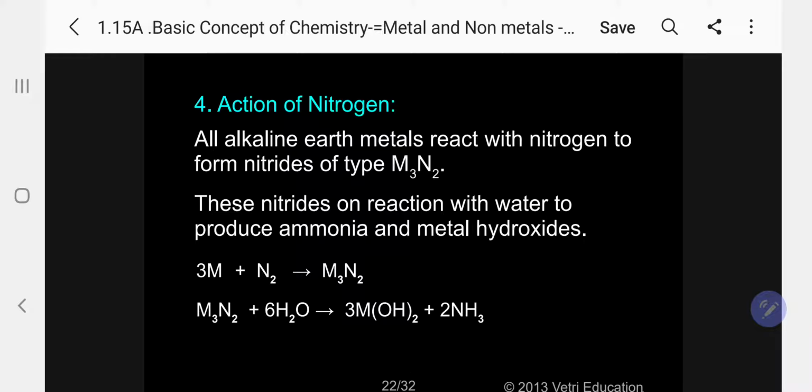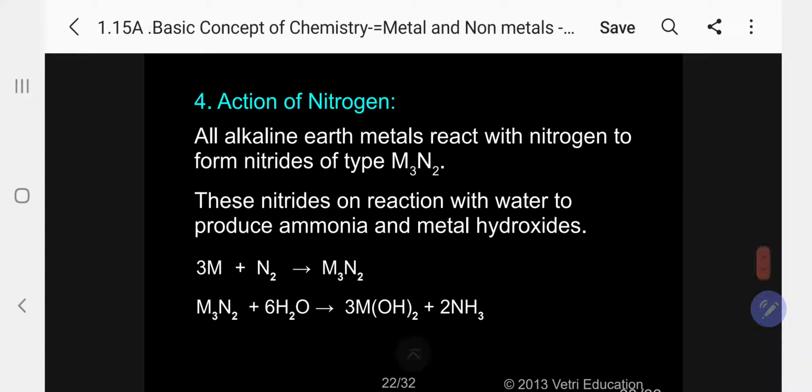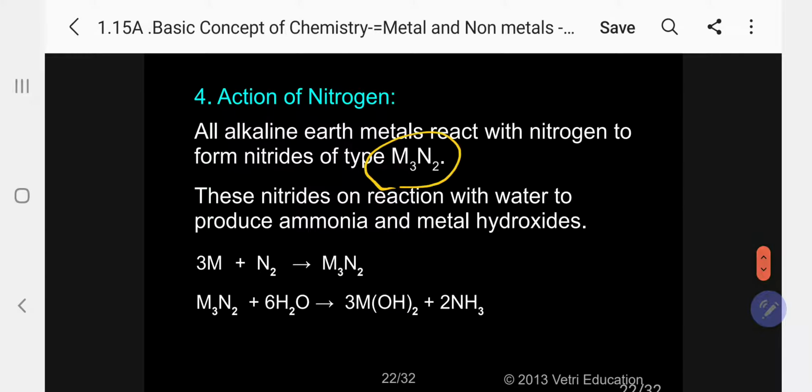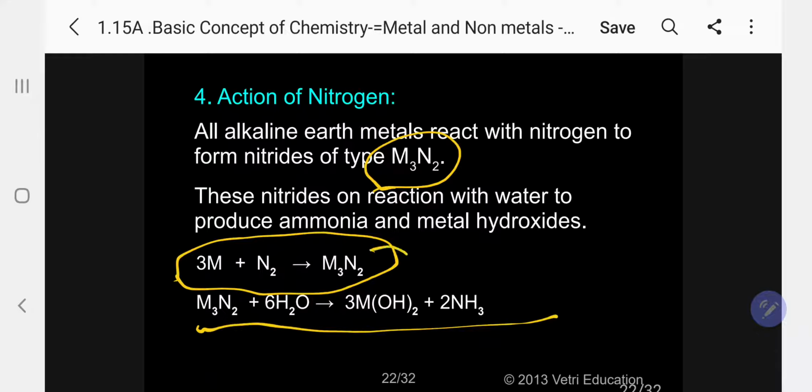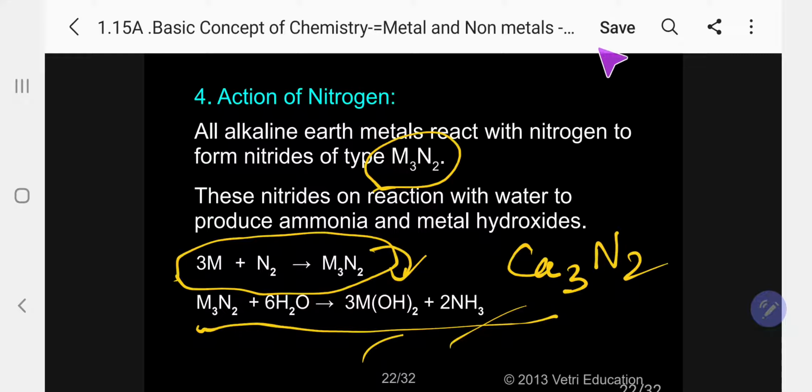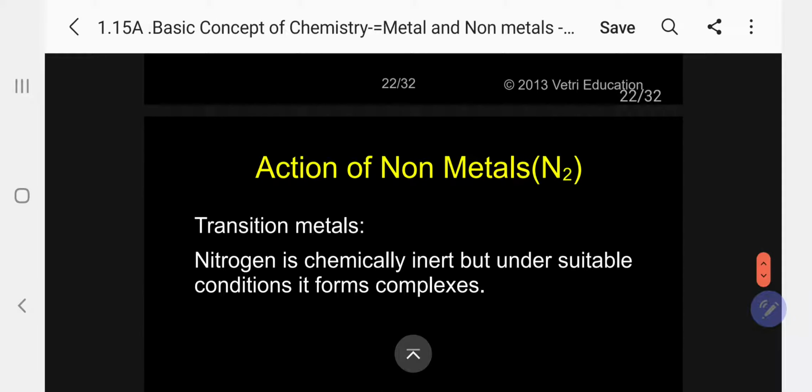Next, action of nitrogen on alkaline earth metals. As in the case of alkali metals, they will also form nitrides, only the formula will be M3N2, since the valency is 2. The general formula is 3M plus N2 gives M3N2. This nitride undergoes hydrolysis to produce hydroxide and ammonia. A specific example is calcium, Ca3N2, calcium nitride.